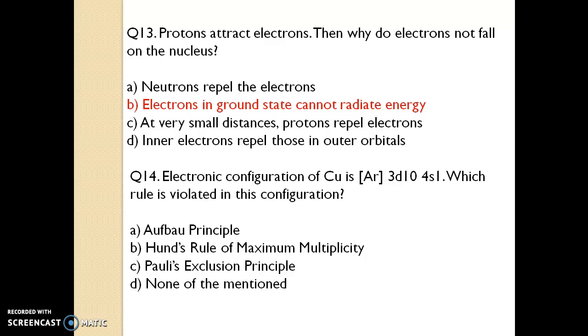Question 14. The electronic configuration of Cu is [Ar] 3d10 4s1, 3d to the power 10 and 4s to the power 1. Which rule is violated in this configuration? The rule is the Aufbau principle.